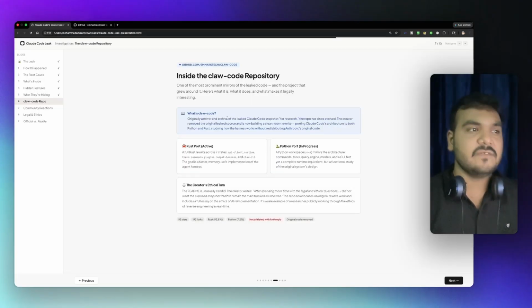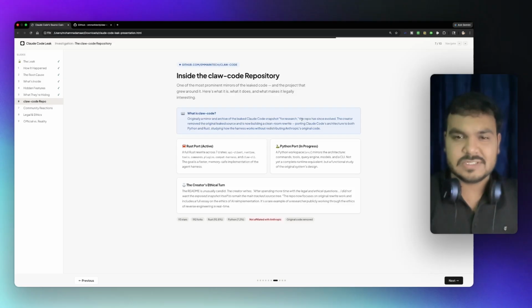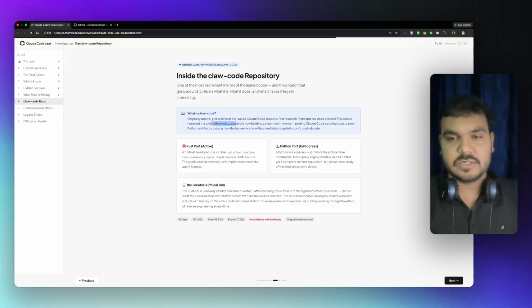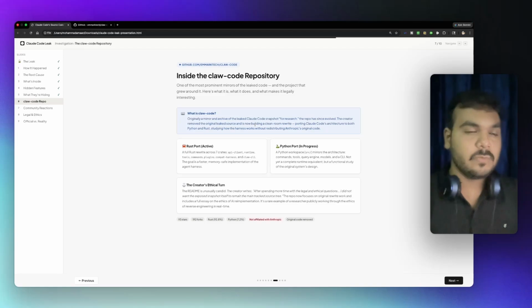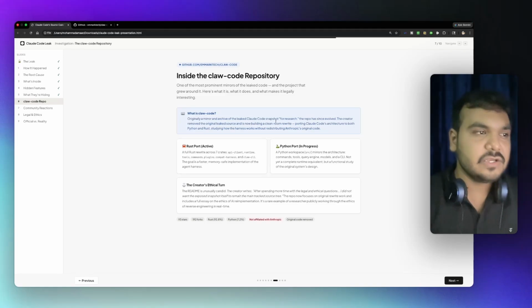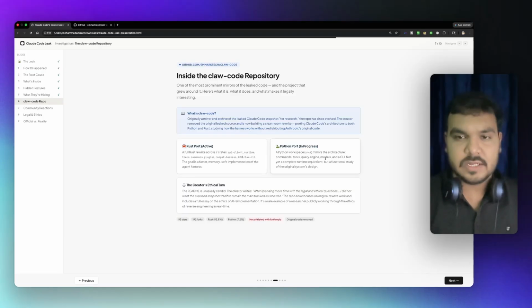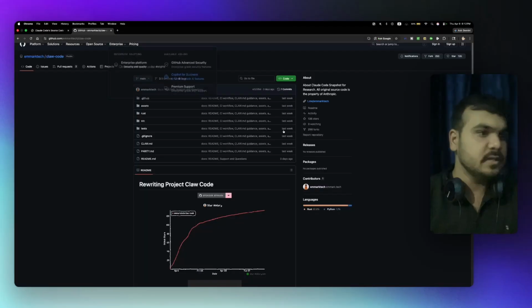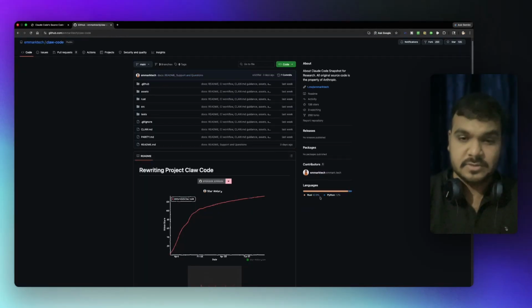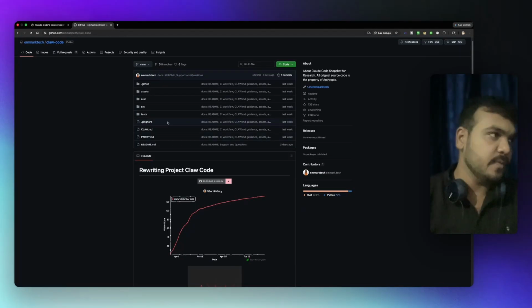Originally a mirror and archive of leaked Claude Code snapshots for research. This is specifically for research, and the repo has since evolved. The creator removed any leaked resources because obviously he can get into legal trouble. So he removed the leaked source, and is now building a clean room rewrite, porting Claude Code architecture to both Python and Rust. The Rust port is active, and the Python port is still in progress. You can see that it is 92.8% Rust and 7.2% Python.